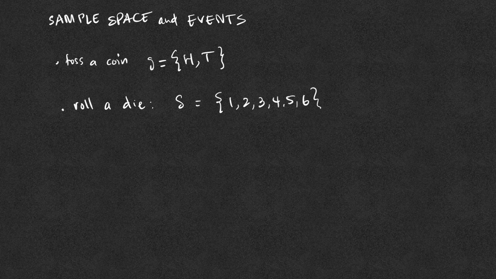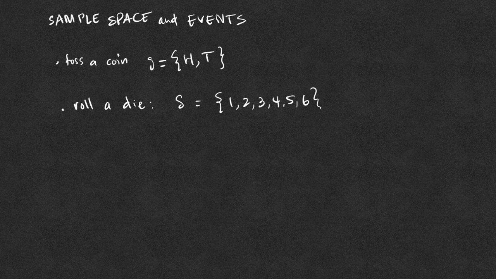When we roll a die, we don't know what the result will be, but we know that the list of possible outcomes are 1, 2, 3, 4, 5, 6, and this is what we call the sample space. Each of the outcomes in the sample space is called an event.